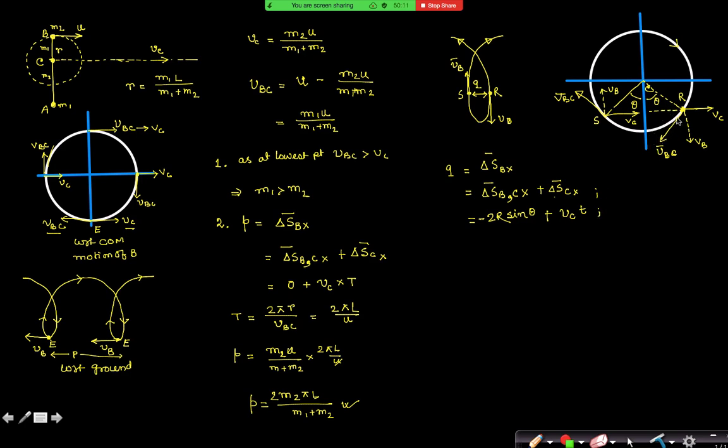Sir, at that position S, the horizontal components of VBC and VC cancel. Yes. So by resolving components, we can solve for theta. If this is theta, this is 90 minus theta. So VBC cos theta is equal to VC. So cos theta is equal to VC by VBC. What is the ratio of VC and VBC?